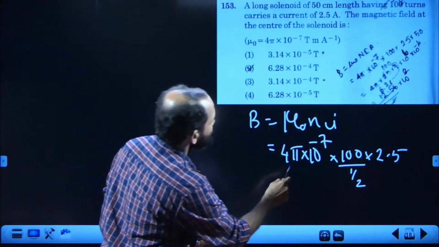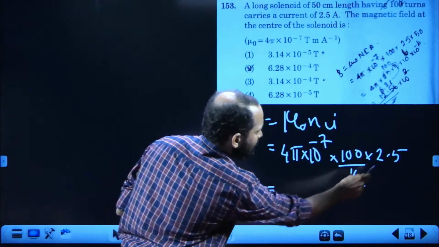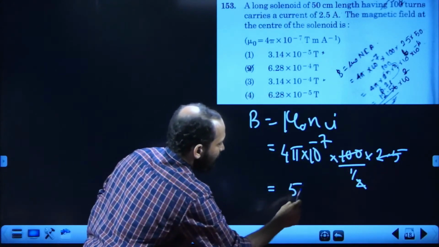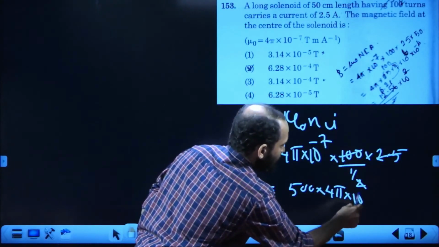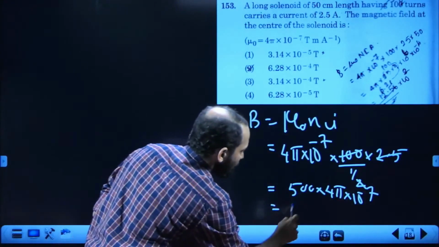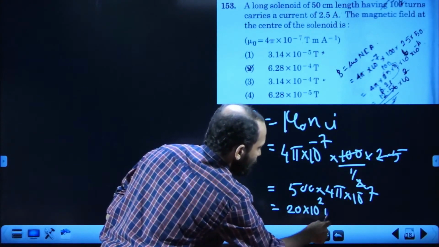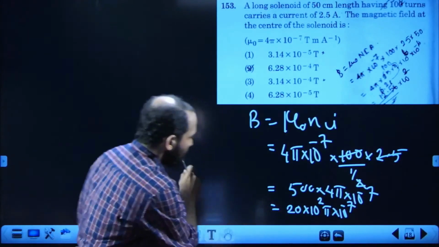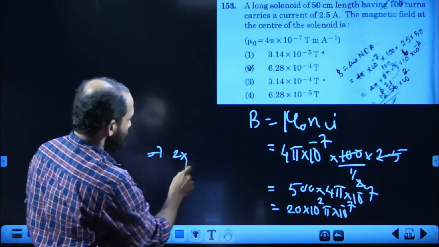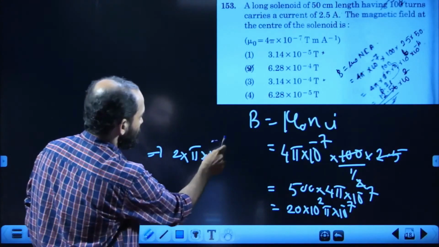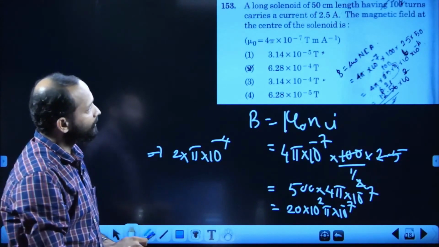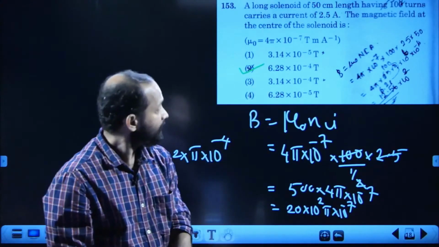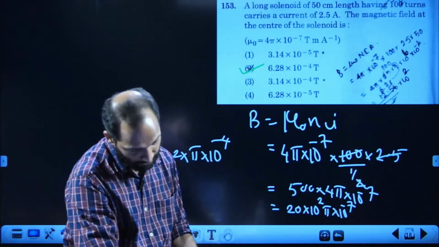That 2 will go to the numerator in calculation, into current is 2.5. Therefore, on calculation, you will get 100, 2.5 into 2, 500, 500 into 4 pi into 10 power minus 7. That is 20 into 10 raised to 2 pi into 10 raised to minus 7. That implies 2 into pi into 10 raised to minus 4, that is 6.28 into 10 power minus 4. So answer must be the second option. 153 answer is the second option, right?